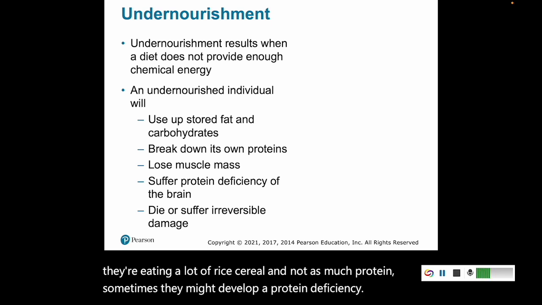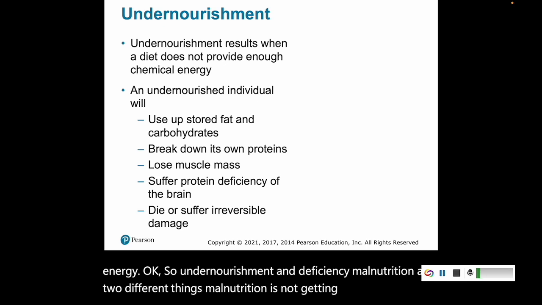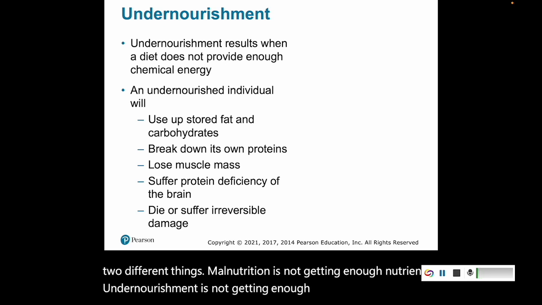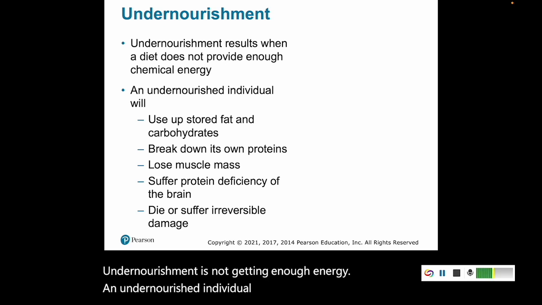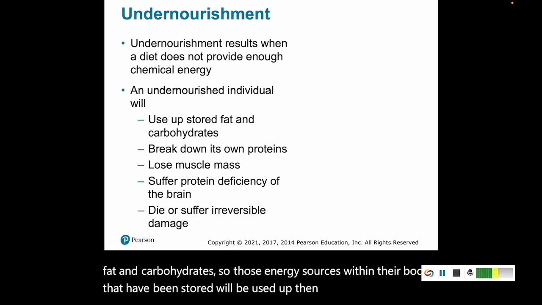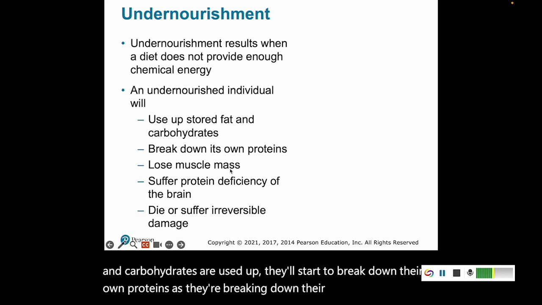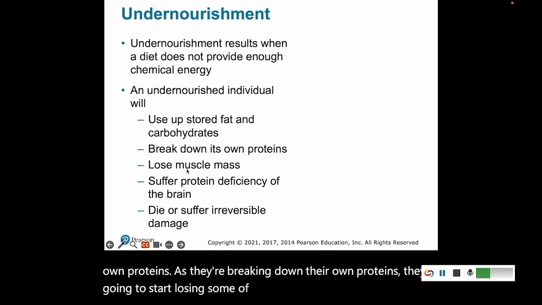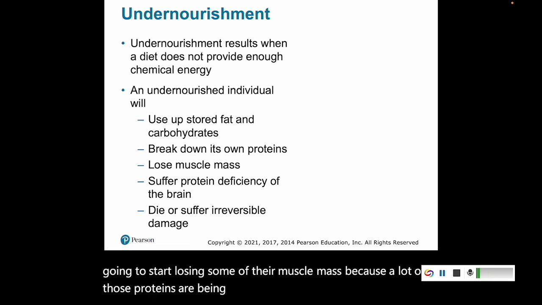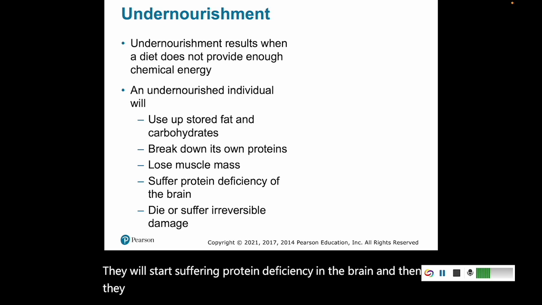Undernourishment is when a diet does not provide enough energy. Okay, so undernourishment and deficiency, malnutrition, are two different things. Malnutrition is not getting enough nutrients. Undernourishment is not getting enough energy. An undernourished individual will first start to use up their stored fat and carbohydrates. So those energy sources within their body that have been stored will be used up. Then once those stored fat and carbohydrates are used up, they'll start to break down their own proteins. As they're breaking down their own proteins, they're going to start losing some of their muscle mass because a lot of those proteins are being used. They will start suffering protein deficiency in the brain, and then they can die or suffer irreversible damage.